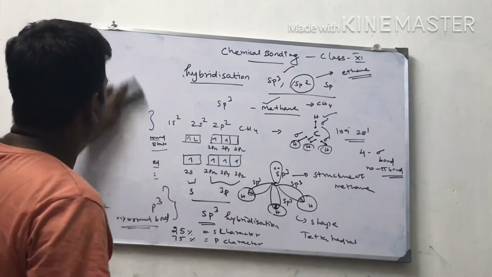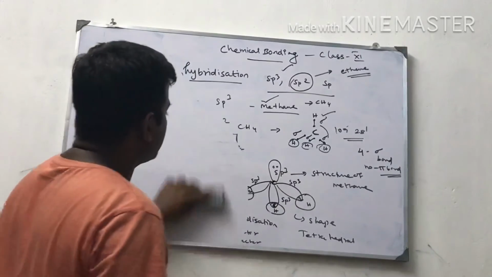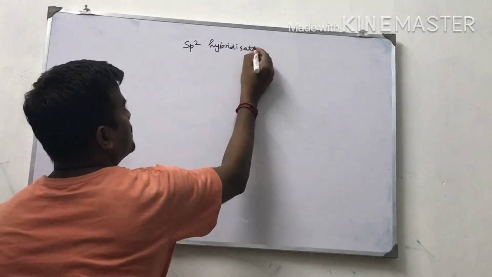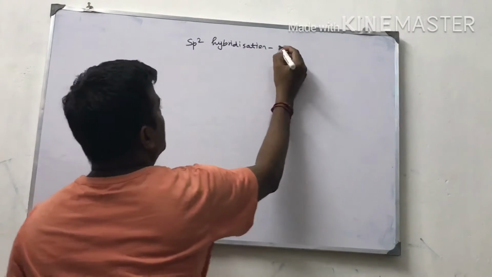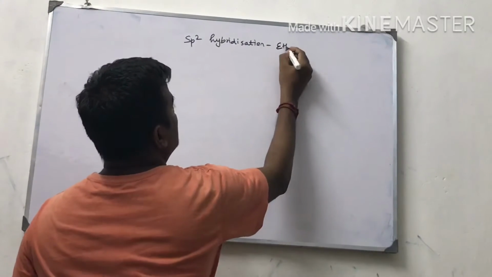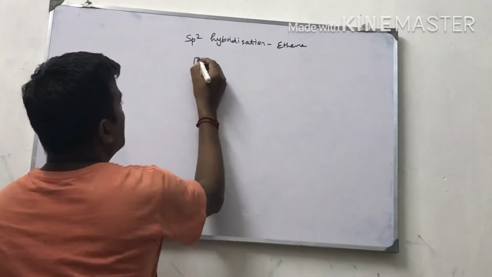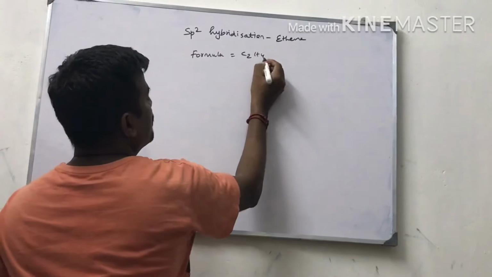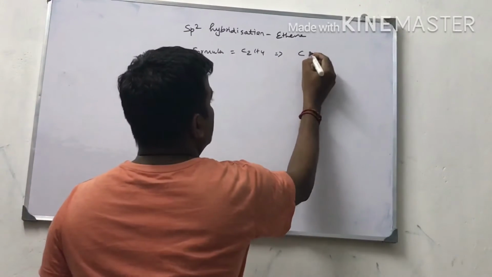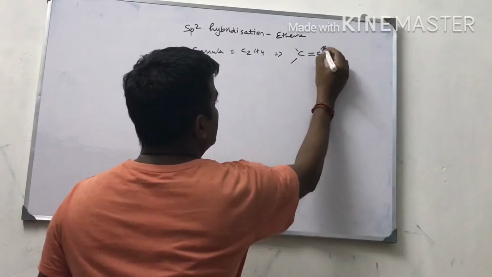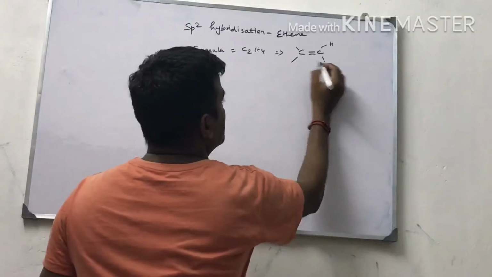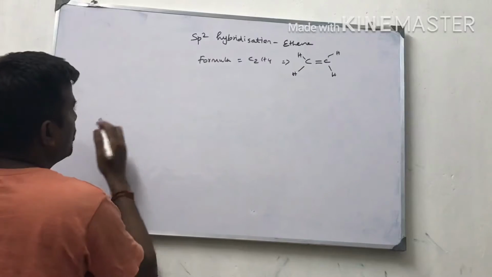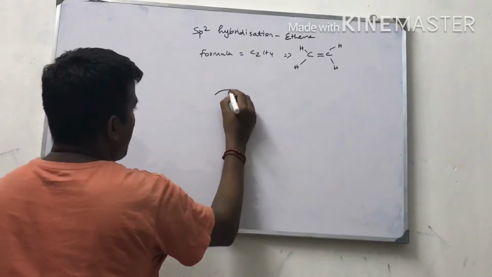Now I am going to start with ethene. sp2 hybridization, example ethene. Formula C2H4. Structure: carbon, double bond, carbon, with single bonds to hydrogens. This is the structure of ethene. Now I am going to draw the structure here.